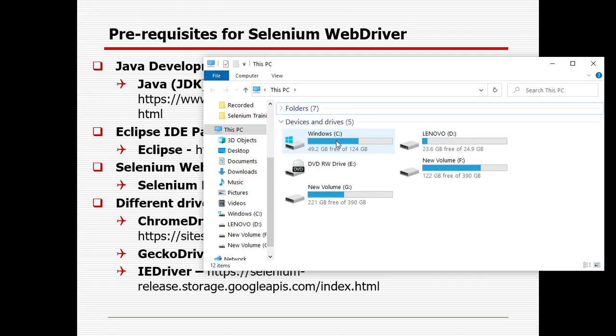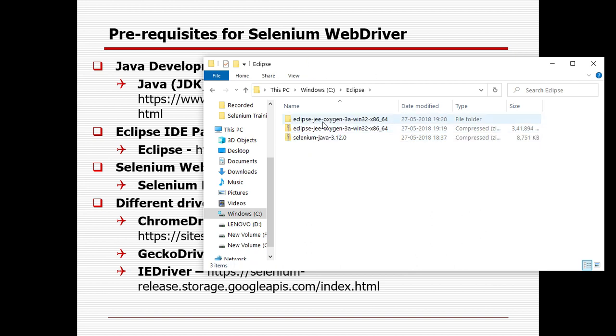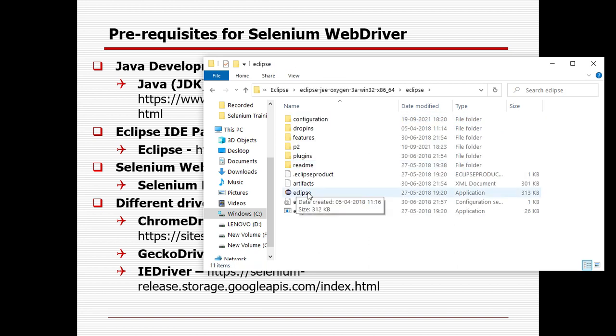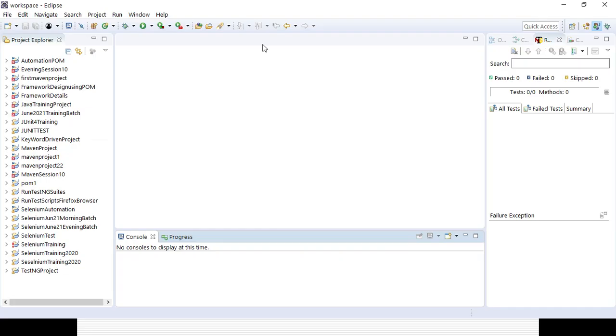I already installed Eclipse in the C drive. After extracting this, it will look like this. This is the basic eclipse application file. If you open it, first you need to set the workspace, and then Eclipse will open. That is how you can install Eclipse in your system.